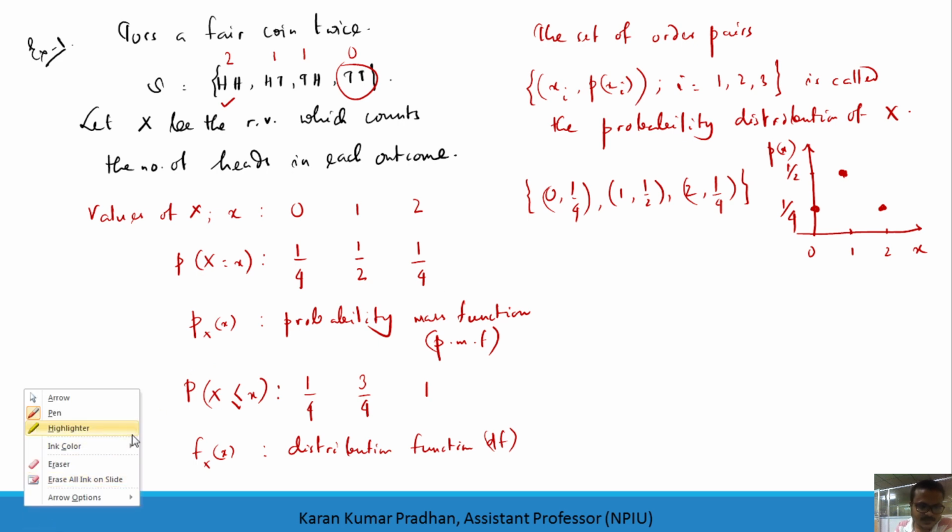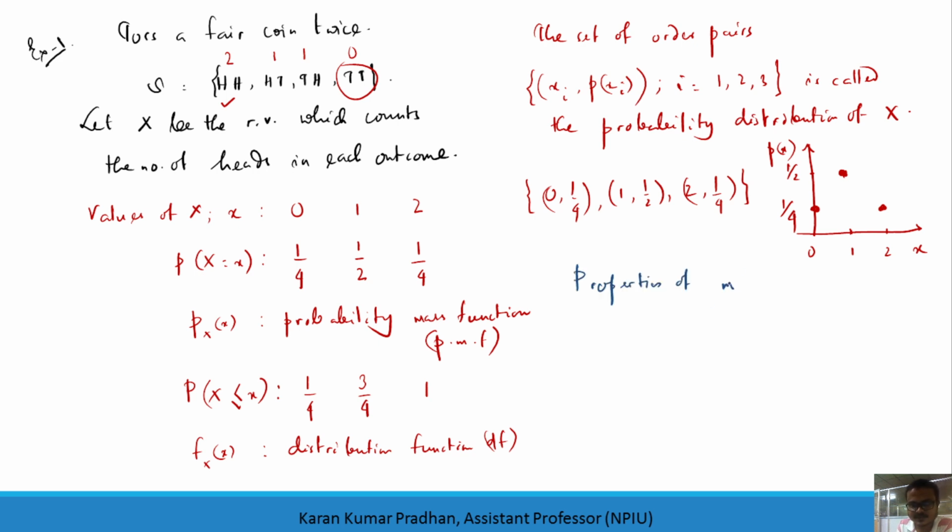Now a few properties of the probability mass function, or PMF. The very first property says that the probability mass function at any of the real values is always greater than or equal to 0.